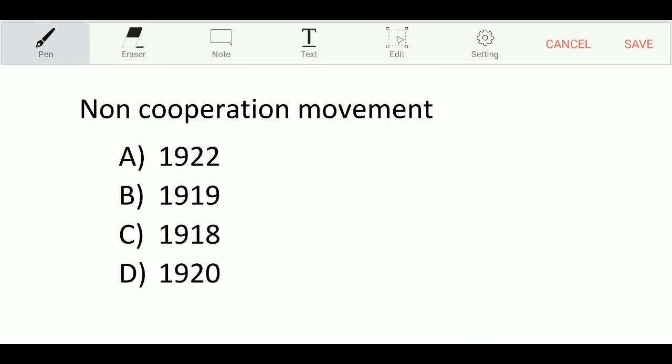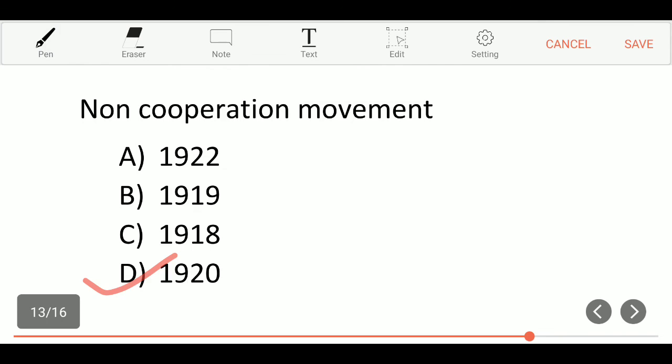Non-cooperation movement. Option A, 1922. Option B, 1919. Option C, 1918. Option D, 1920. And the correct answer is option D, 1920.